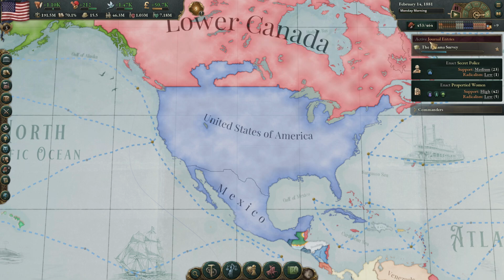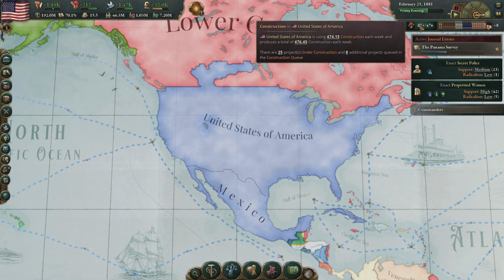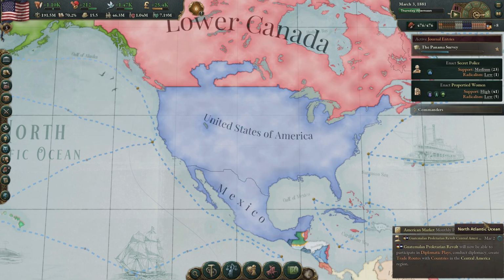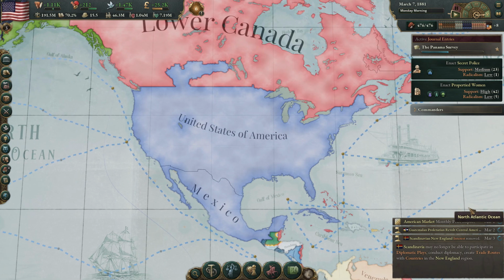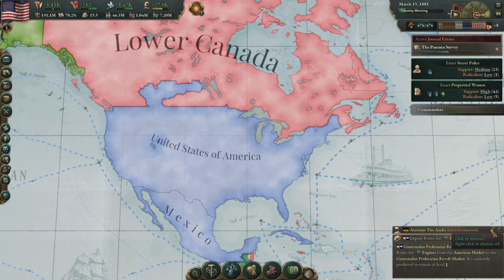So I did set up some more stuff to build, as well as furthered our construction sectors. I built like 5 more construction sectors, so you'll see that number increasing here, so that we can build more. Just because we're at that point where we got tons of money, so we're going to want to make sure we're spending that on increasing our GDP.